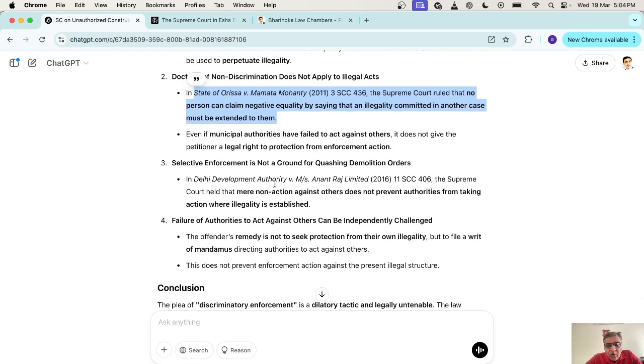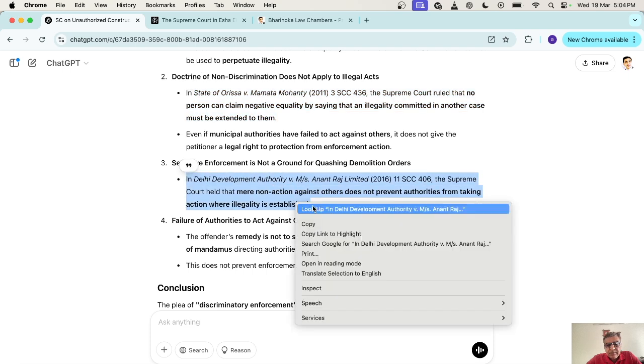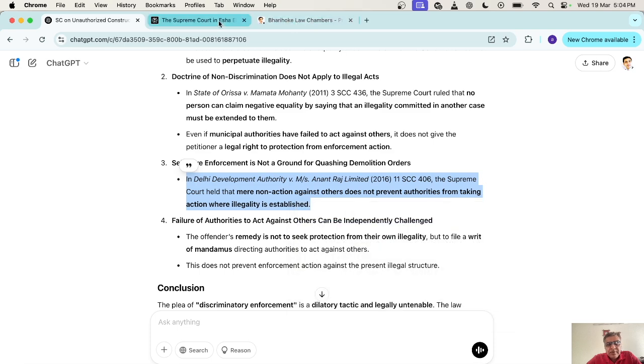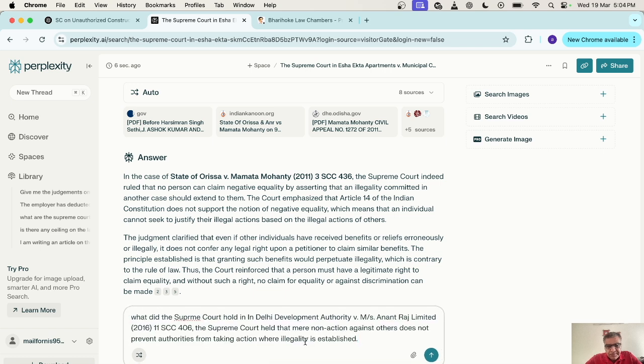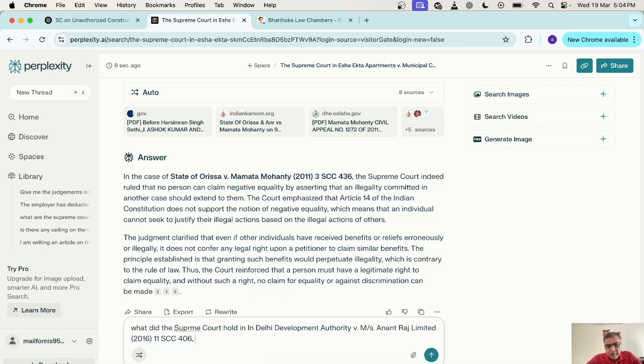So there is one more. Let's check this as well. Copy, we'll just paste it here and again give the command. What command? Let's change it a bit. So, what did the Supreme Court hold in DDA versus Anant Raj?